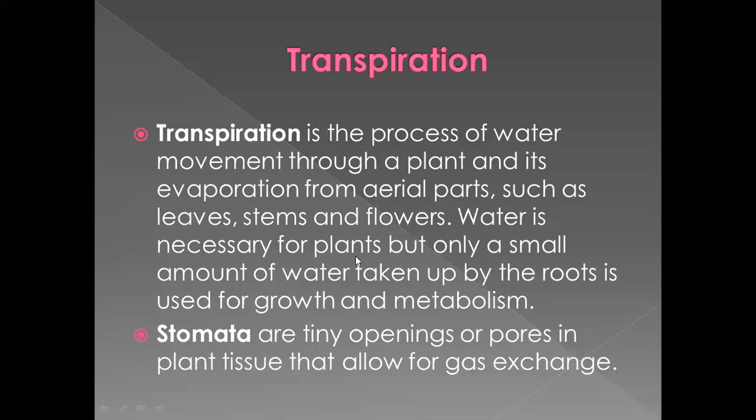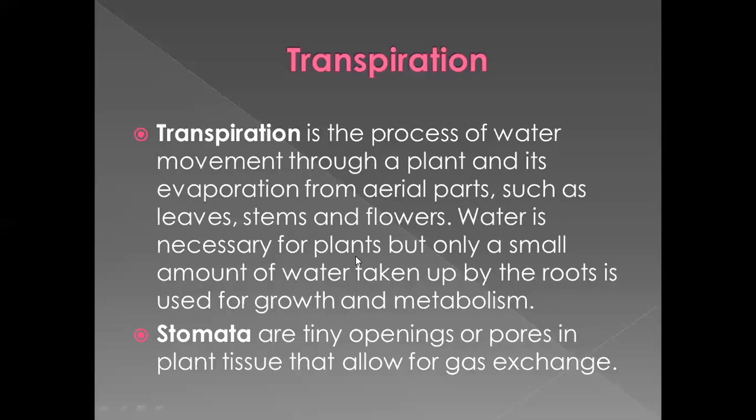Now, how does transpiration occur? Transpiration is the process through which water moves downward from root to leaves, and in leaves small pores or small openings are present which are called stomata.